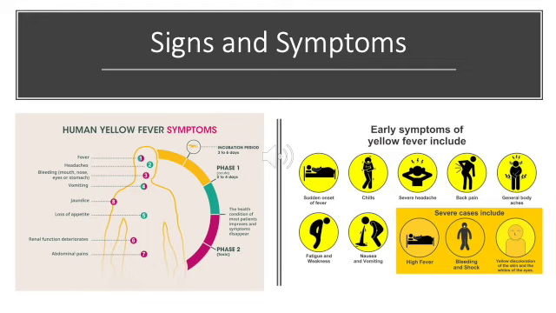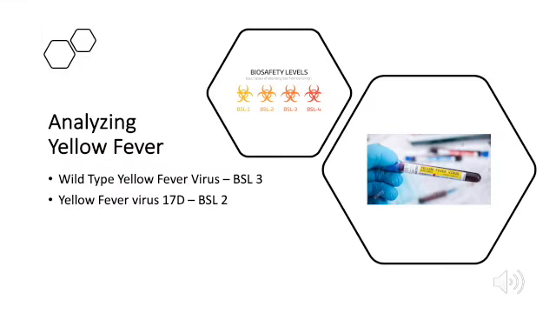With yellow fever, symptoms develop in 3 to 6 days and also include high fevers, seizures, encephalitis, paralysis, jaundice, hemorrhage, coma, and eventually death. Yellow fever can be analyzed based on the type of strain. The biosafety level is determined by the strain type. For yellow fever, there are two types.